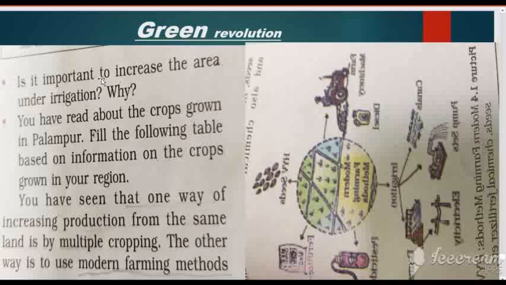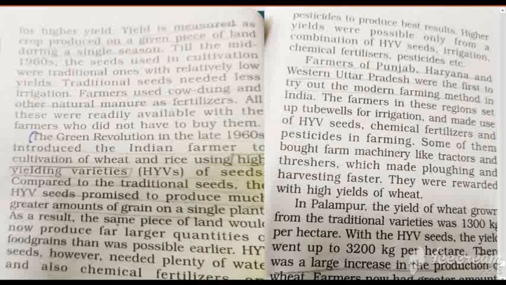You have seen that one way of increasing production from the same land is by using multiple cropping. You read in the previous slide that multiple cropping is the method of farming by which a farmer can increase production on the same piece of land. The other way to increase production is modern farming method. What is modern farming method, children? We will read in this paragraph.